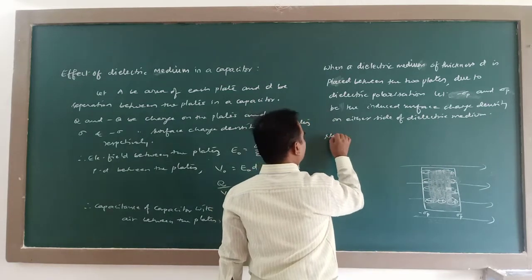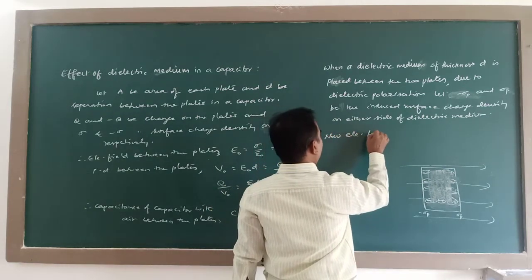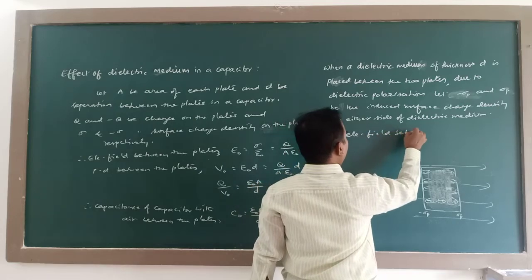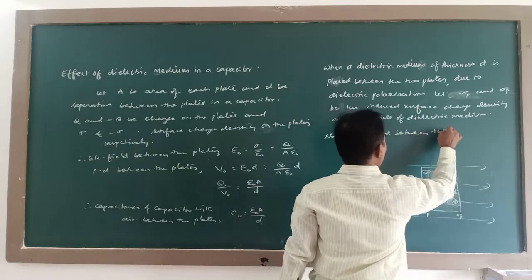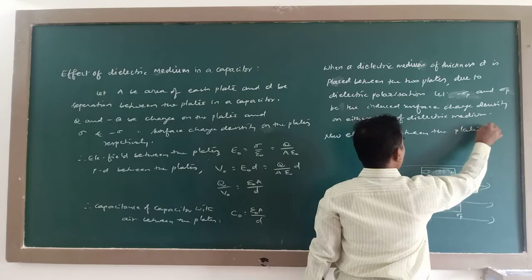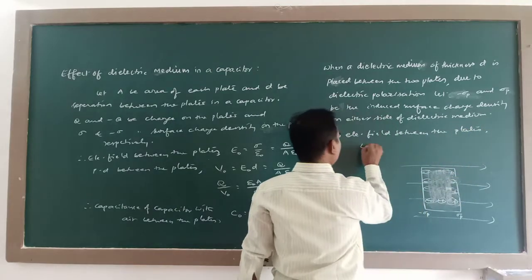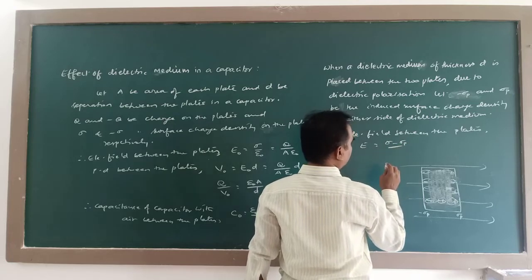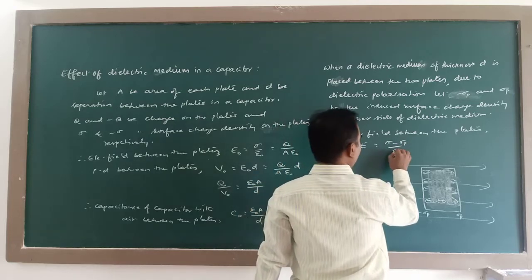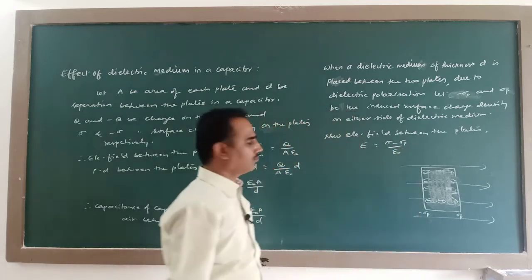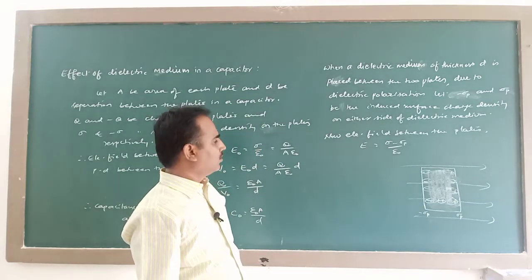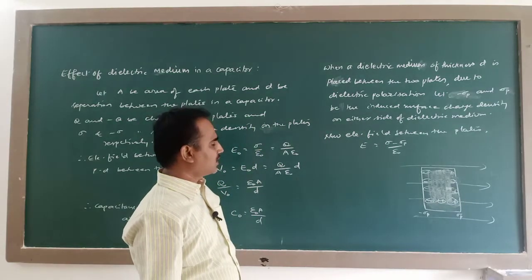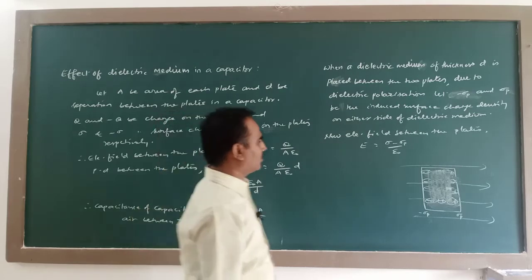Now, electric field between the plates E is equal to sigma minus sigma P divided by epsilon naught.